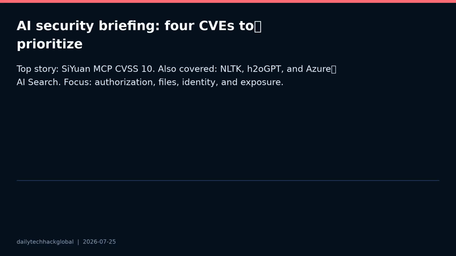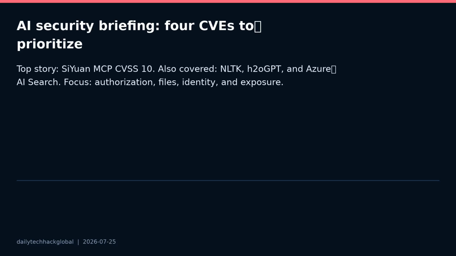Today's AI and cybersecurity briefing starts with one urgent story. SiYuan's MCP endpoint has a critical authorization flaw, CVE-2026-66012, rated CVSS 10 by NVD. We will also cover an NLTK eval injection risk for machine learning pipelines, a critical H2O-GPT OpenAI-compatible files API path traversal issue, and an Azure AI Search SSRF privilege escalation advisory.